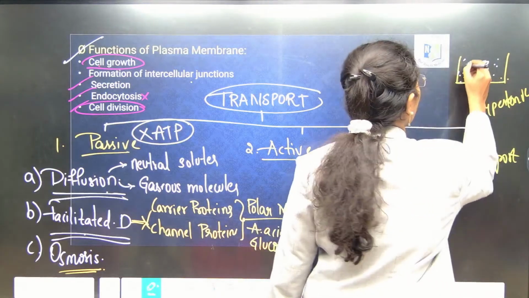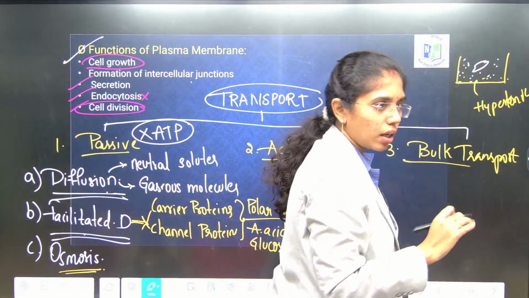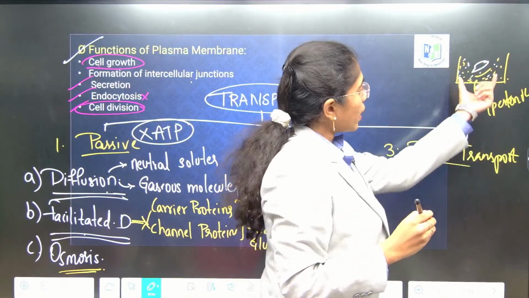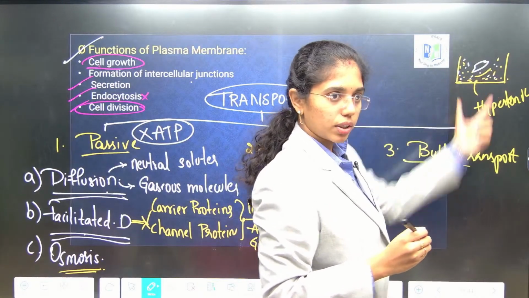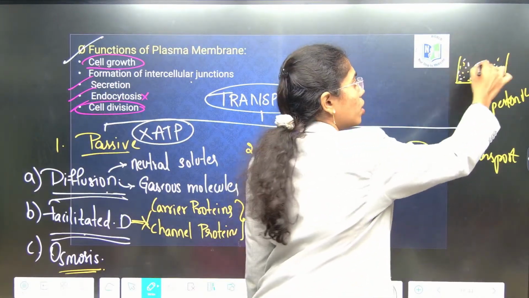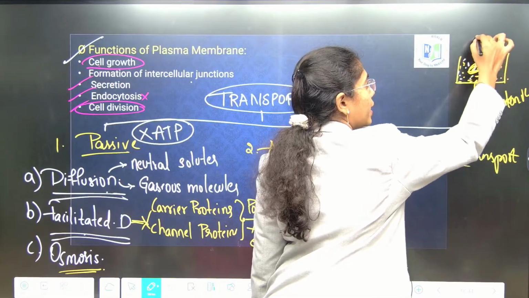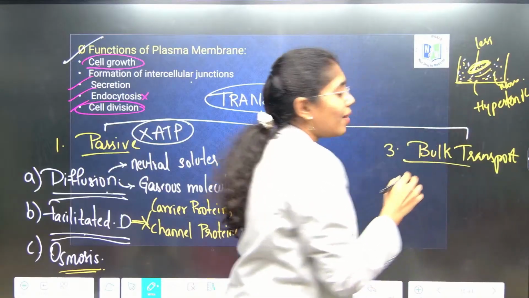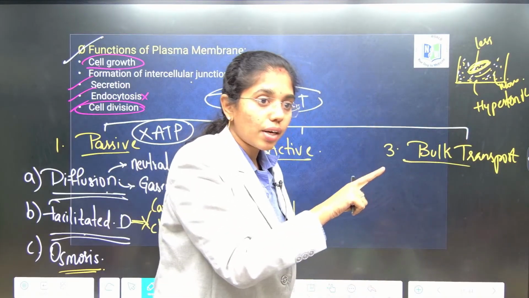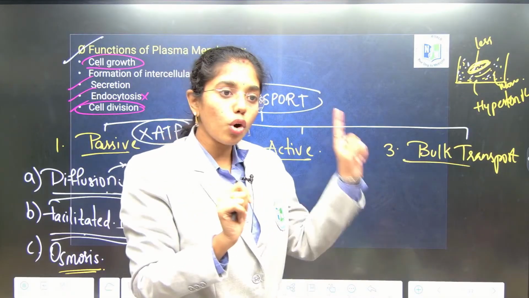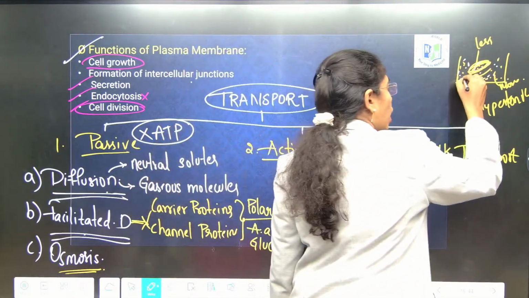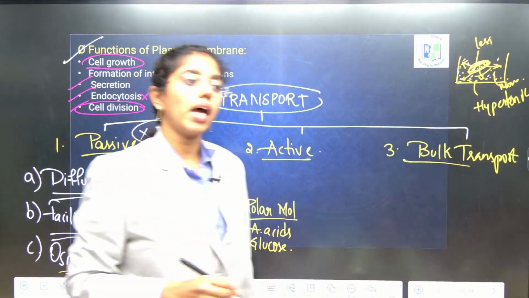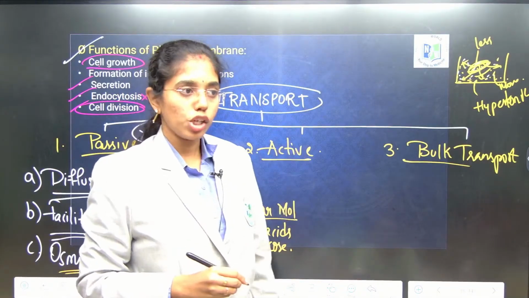In a hypertonic solution, a high amount of salt or sugar concentration is present. Compared to here, the salt or sugar concentration inside the cell is less, right? Here it is more. So always the transport is from low concentration to high concentration. All the particles from the cell will be drained to the aqueous environment. That is the reason the cell will shrink.